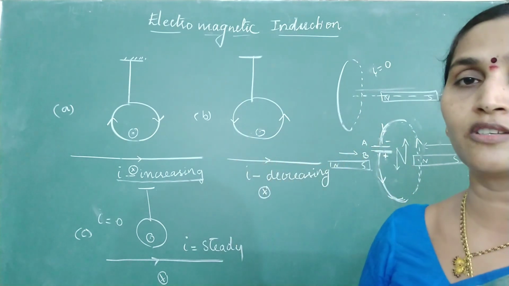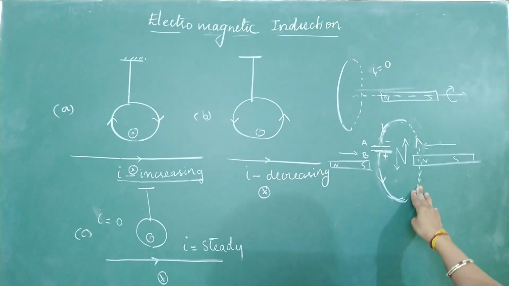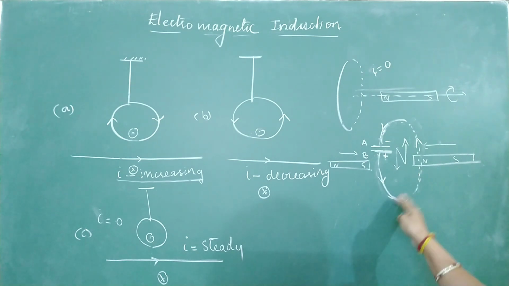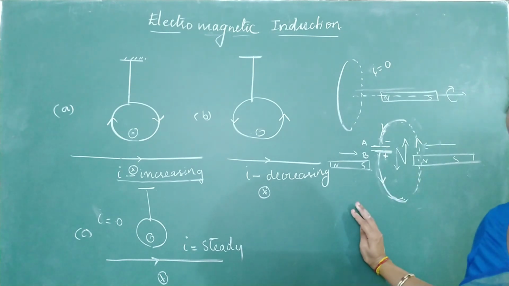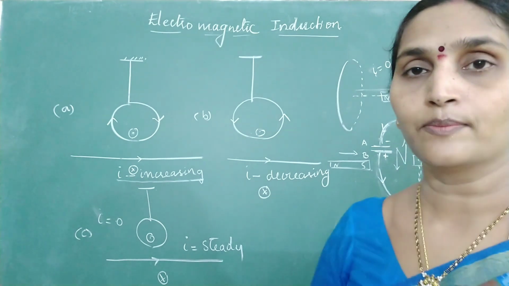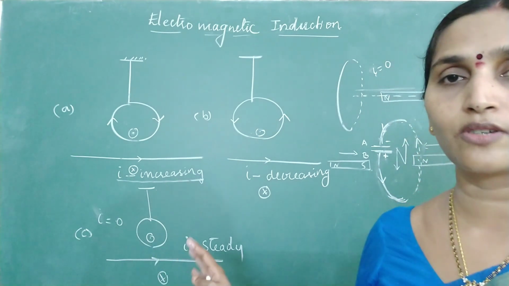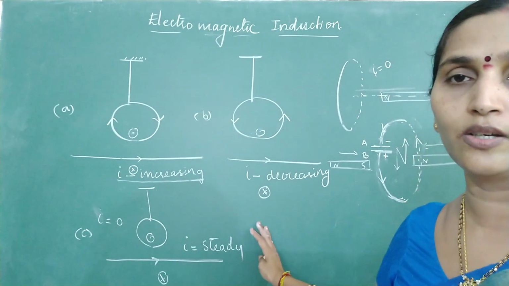Sometimes which is the positive plate and which is the negative plate can also be asked in the question. For such types of questions, you can make use of Lenz's law. So these are some of the examples of numericals which are based on identifying the direction of induced current.